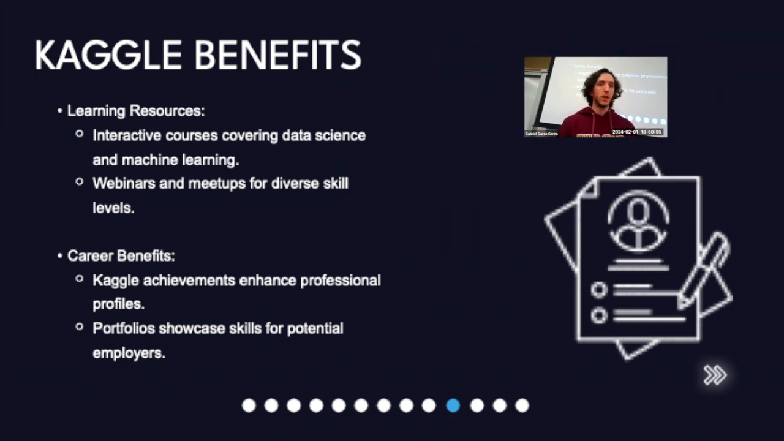Obviously, the learning resources: interactive courses covering all types of data science and machine learning, right? Machine learning is a broad term, but it can be applied to a lot of specific things, and you can find your interest there and figure out what you want to do with machine learning once you spend some time with it. They also have webinars and meetups for diverse skill levels, right? So if you want to meet like-minded individuals or go to events that are sponsored and promoted, this is another great platform to be able to do so.